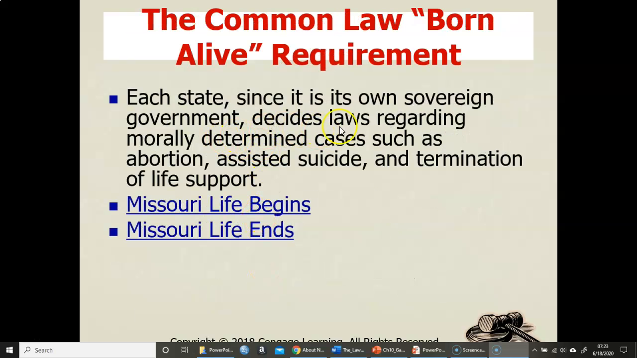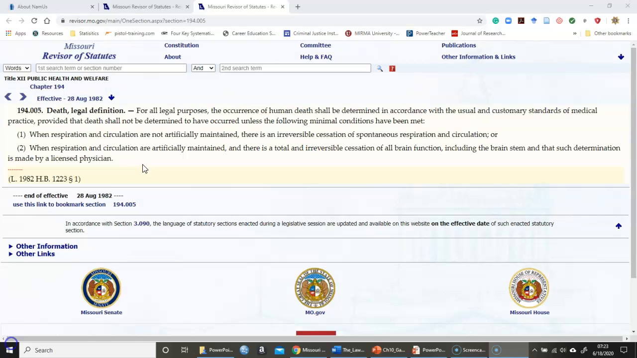So each state, since it's its own sovereign government, decides laws. So for Missouri, I've provided when life begins. We actually have that statute, and when life ends. So when we look at the definition for Missouri as far as death, the legal definition: the occurrence of human death should be determined in accordance with the usual and customary standards of medical practice, providing that the death shall not be determined to have occurred unless the following minimal conditions have been met.